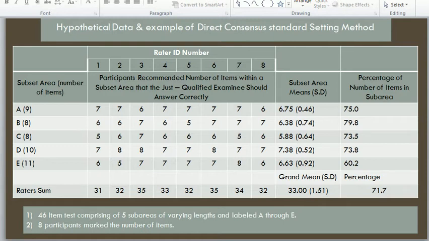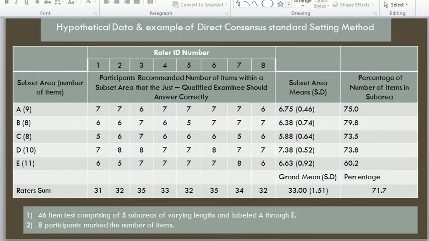So on the first sub-area, the raters assigned the numbers 7, 7, 6, 7, 7, 7, 7, 6. The sub-area mean is 6.75, and the percentage of the number of items in the sub-area is 75%. For the next sub-area, the raters assigned the scores 6, 6, 7, 6, 5, 7, 7, 7.